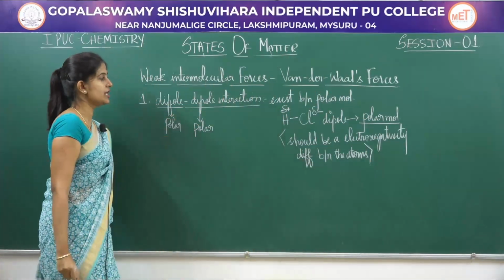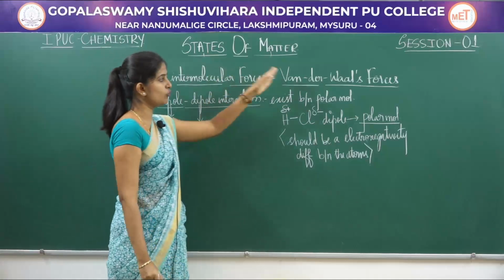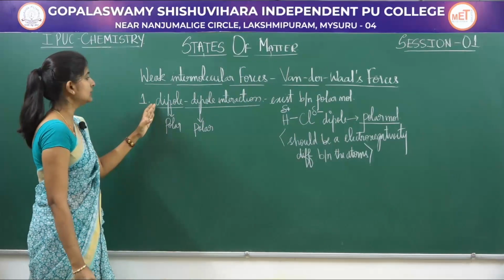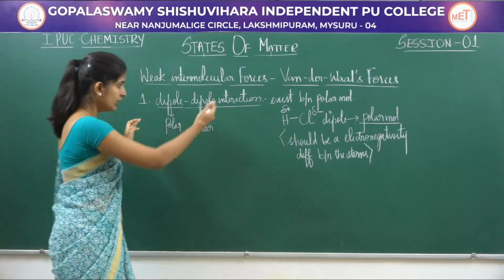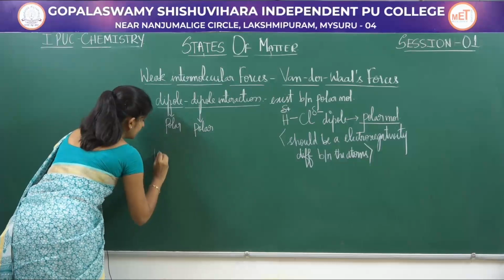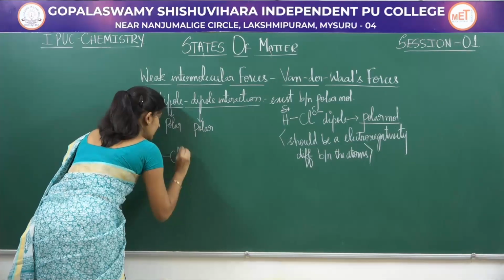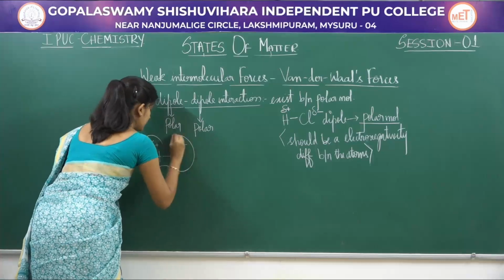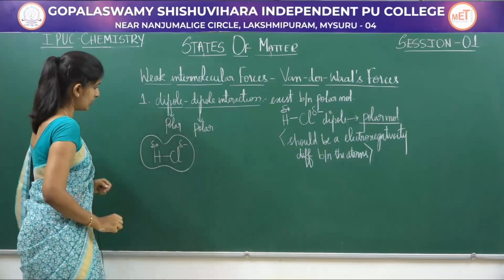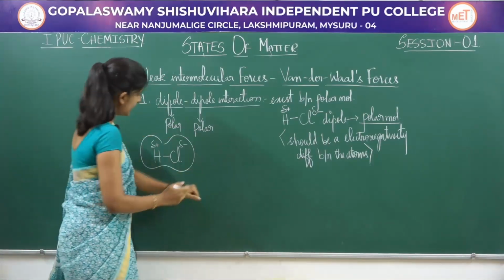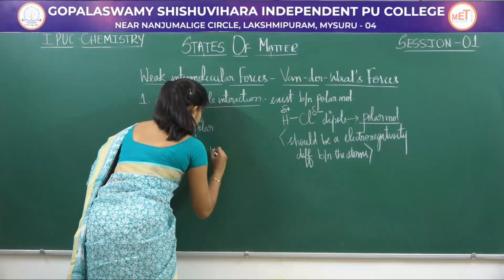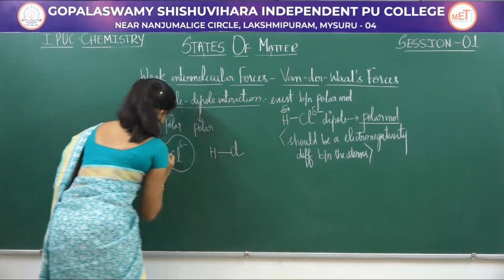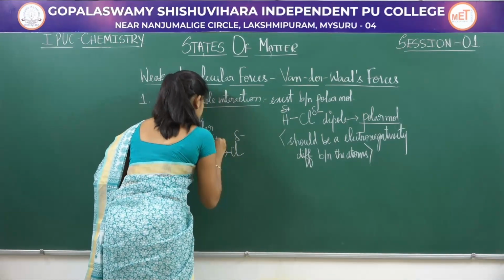And between such polar molecules there is a weak van der Waals force of attraction created, that is called dipole-dipole interaction. Take the HCl molecule: this is one HCl, this is partially negative, this is partially positive. This one molecule is polar. I take another HCl molecule, partially negative, partially positive.